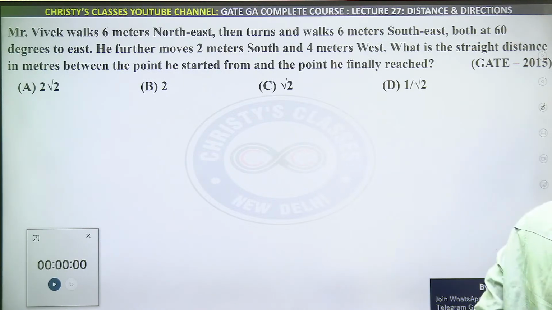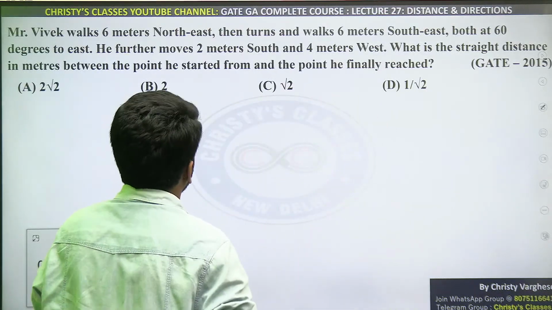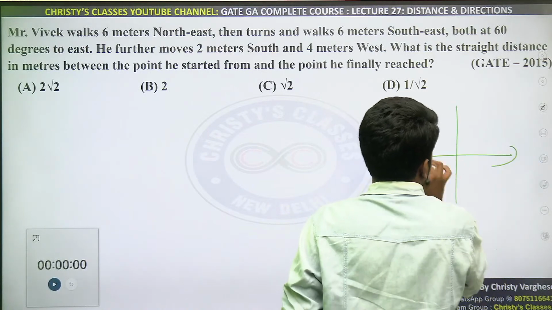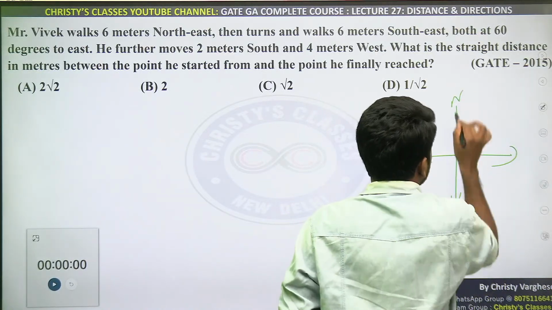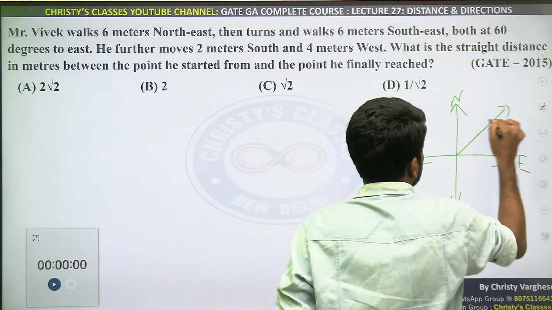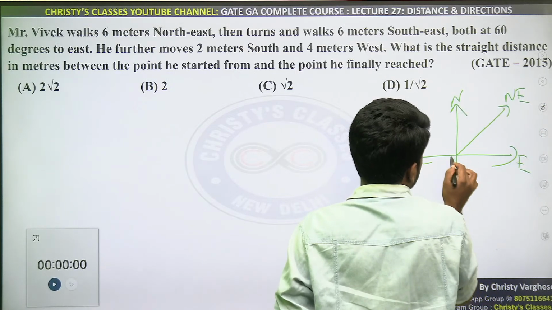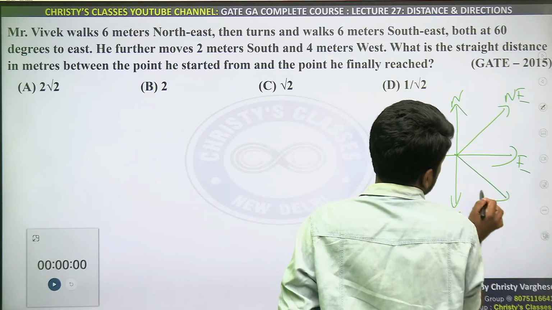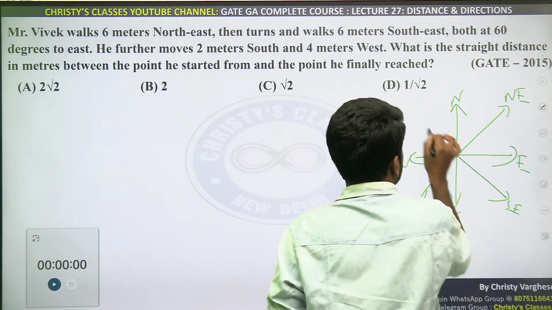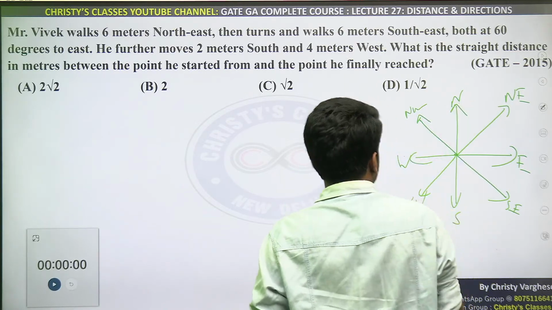Okay, so here drawing the picture correctly is very important. Mr. Vivek walks 6 meter northeast. First, north, south, east, west is clear. Northeast means between north and east. This is northeast. This is southeast, in between south and east. This is southwest, and this is northwest, between north and west.